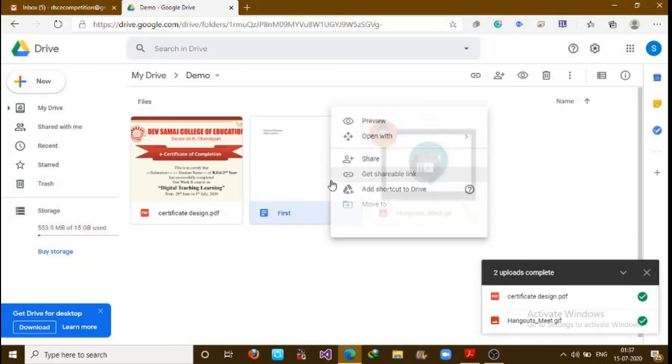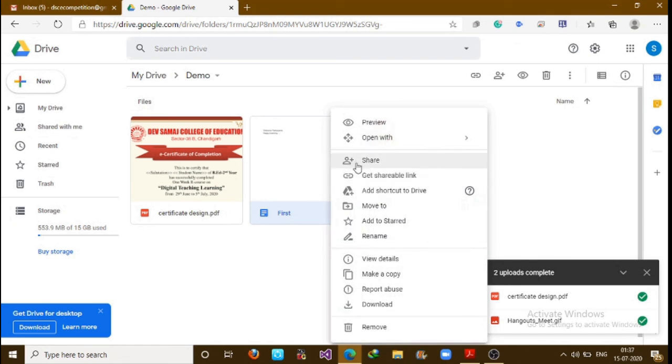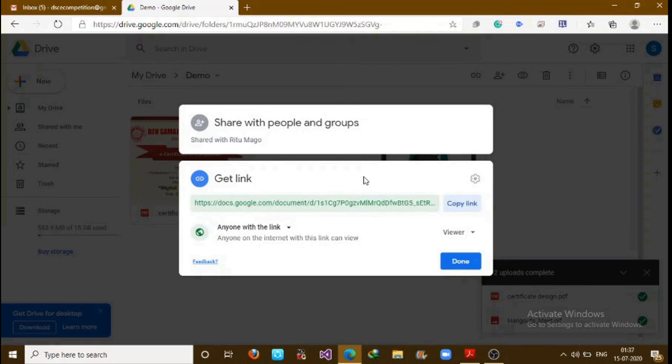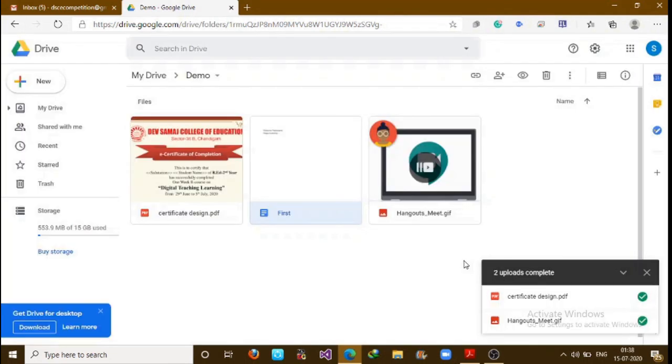Another simple way is, before going to share and then selecting, simply click on get shareable link. You will get the same dialog box again. So choose the one according to your preference. Click on done. So I hope you will use Google Drive from now on for better accessibility of your content.